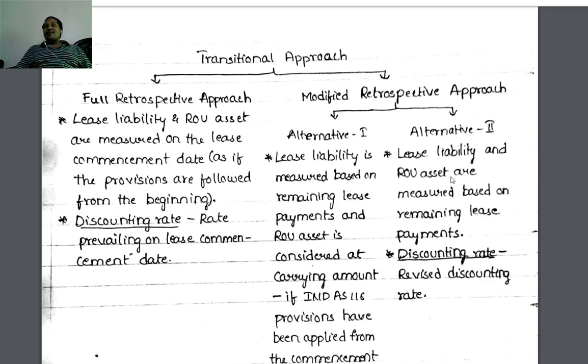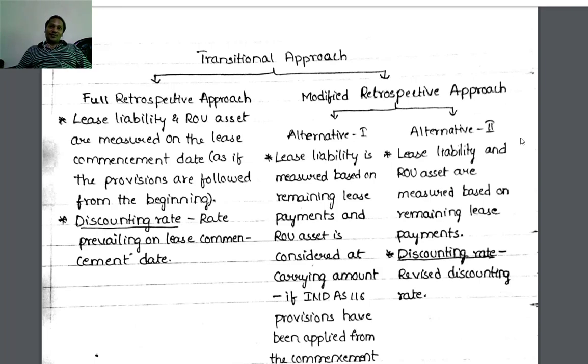But with respect to lease liability, the lease liability is calculated based on the remaining lease payments. It is not as if the provisions are followed from the beginning. So for right of use of asset, we are applying the logic as if they have been applied from the beginning. But for lease liability, we are calculating based on remaining lease payments.